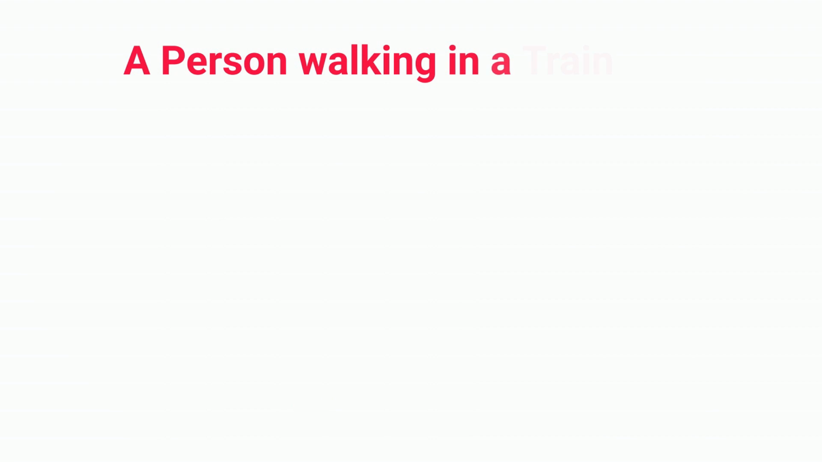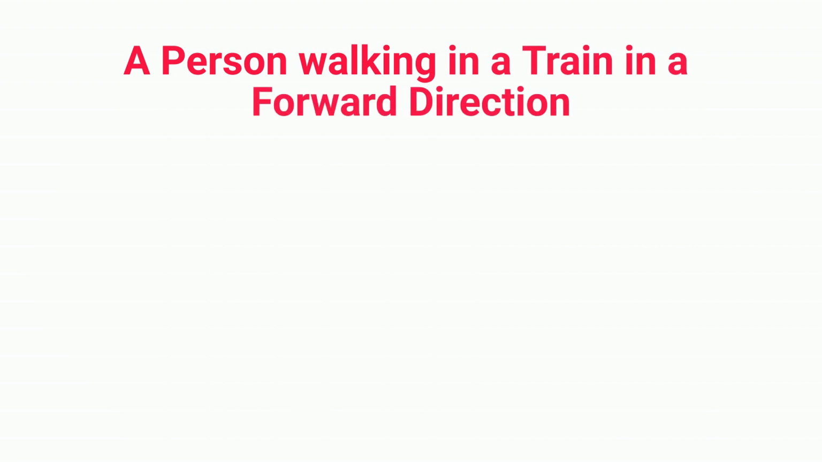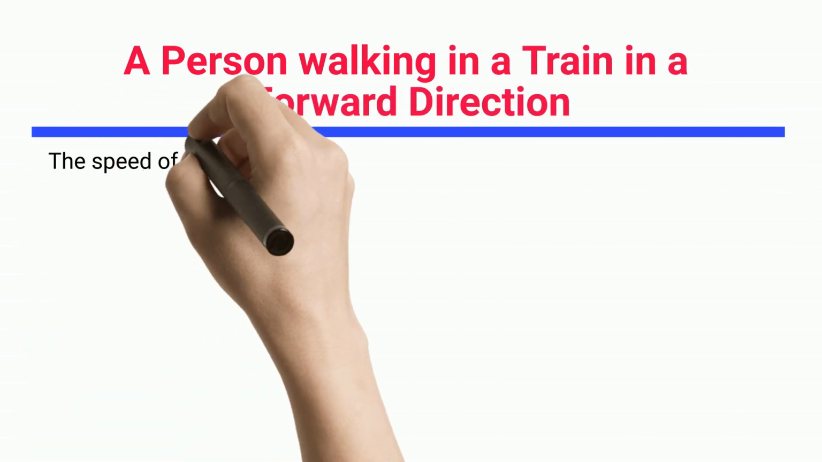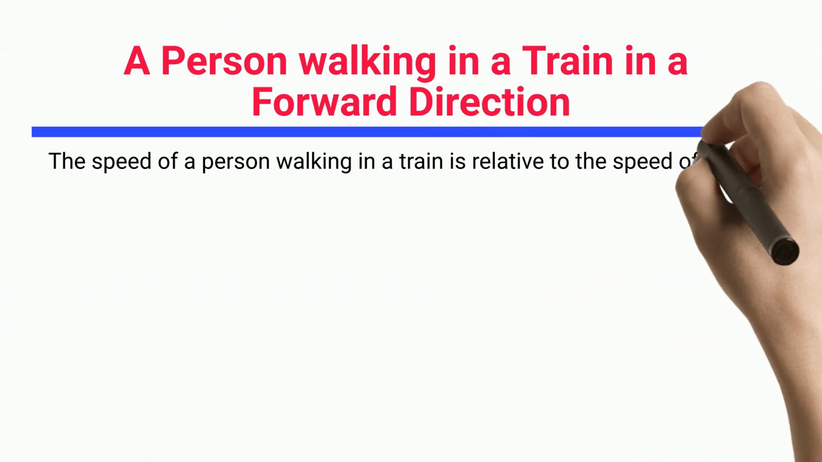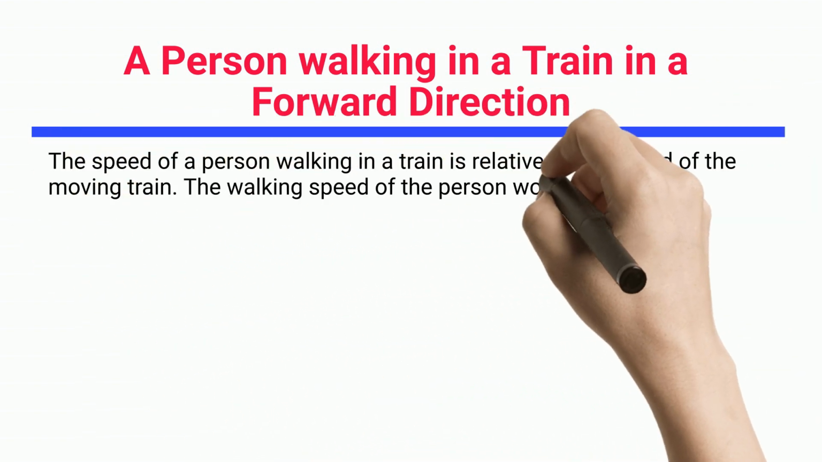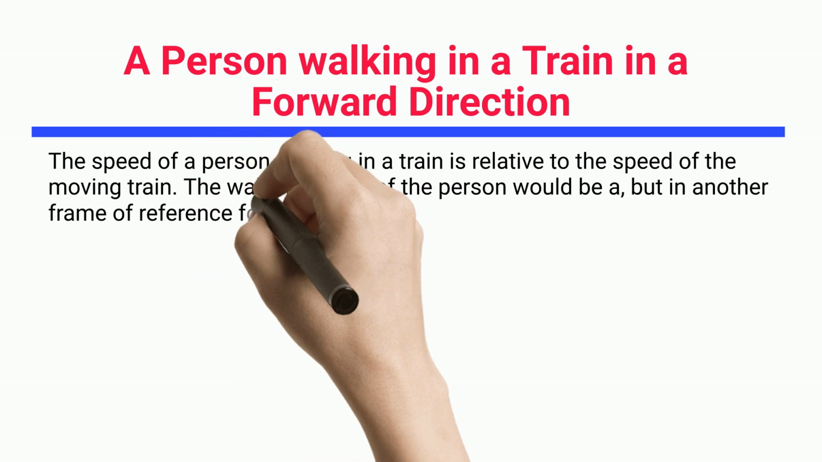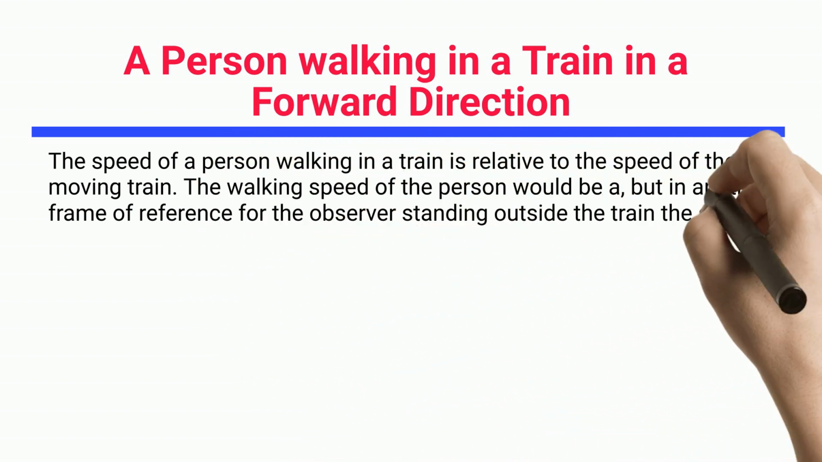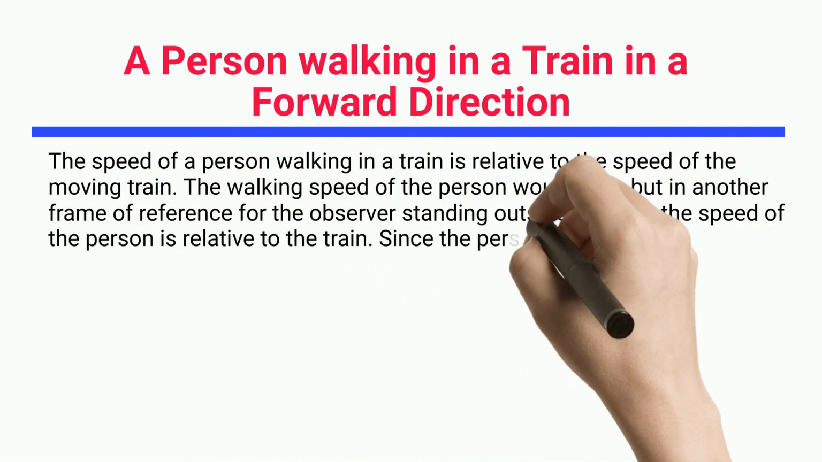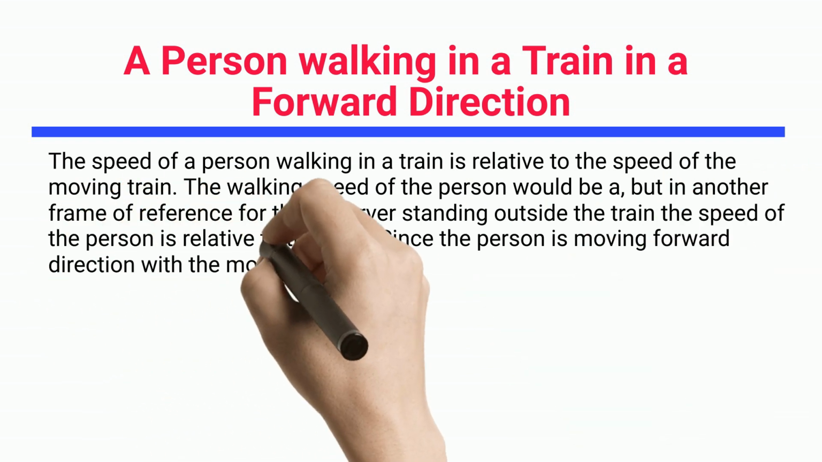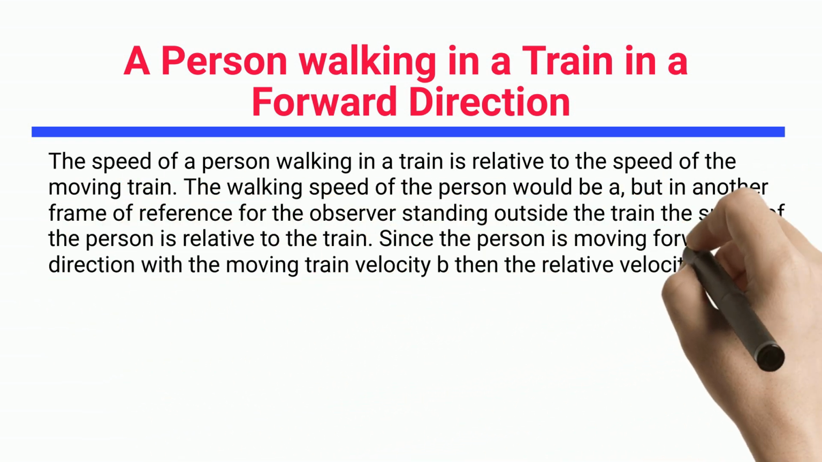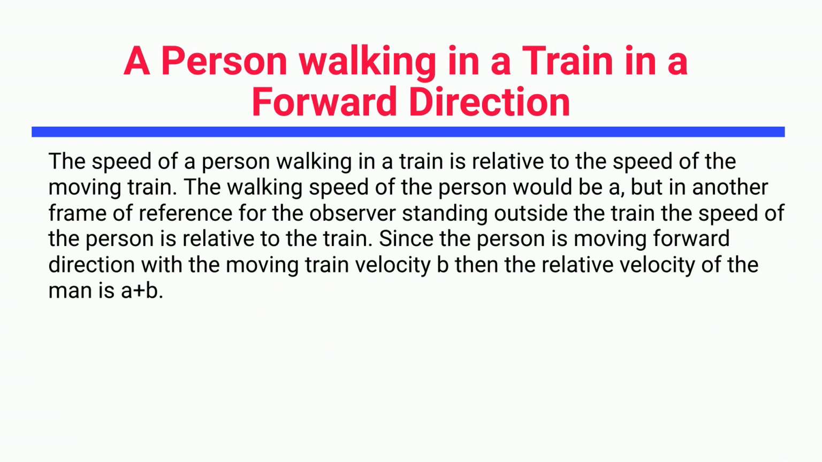A person walking in a train in a forward direction. The speed of a person walking in a train is relative to the speed of the moving train. The walking speed of the person would be a, but in another frame of reference, for the observer standing outside the train, the speed of the person is relative to the train. Since the person is moving in the forward direction with the moving train velocity b, the relative velocity of the man is a plus b.